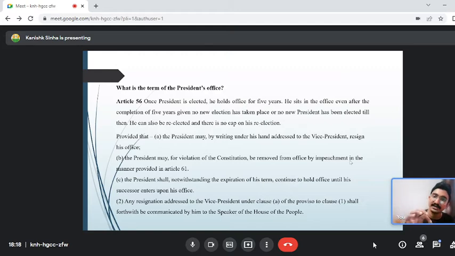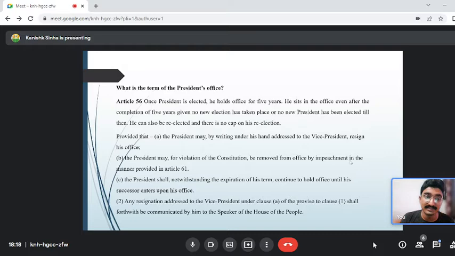So the 5 year term is there, and he will sit in the office even after the completion of the 5 years, given no new election has taken place or no new president has been elected. Now he can resign within this 5 years. He will write a resignation to the Vice President of India. This you have to remember, that whenever the president resigns, he writes to the Vice President of India.